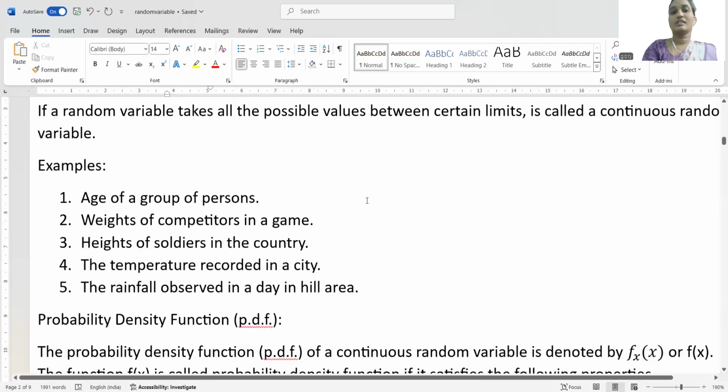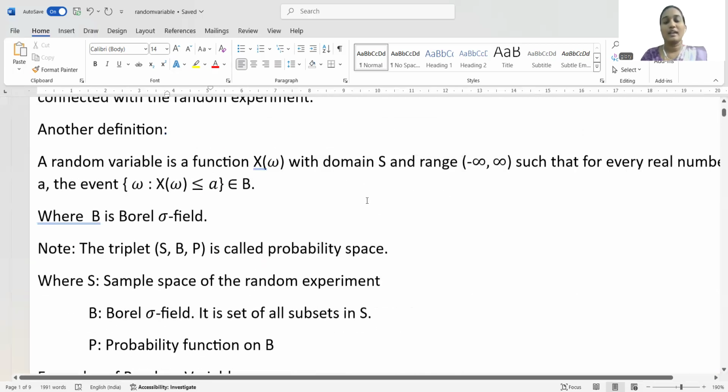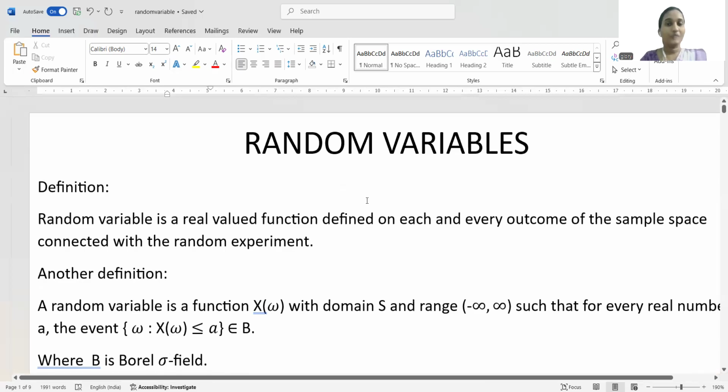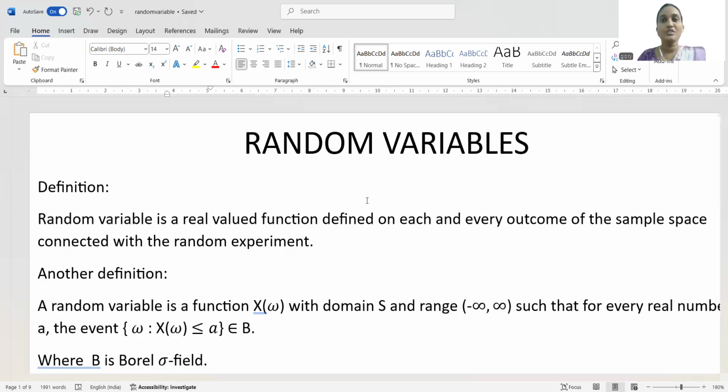This was about a small topic, random variables. What we have discussed is the types of random variables, discrete and continuous, and the functions over random variables. A function defined on a discrete random variable is a probability mass function, and it must satisfy two conditions: individual probabilities must be greater than or equal to 0, and when we add up all the probability values over all values of x, the sum must be equal to 1.